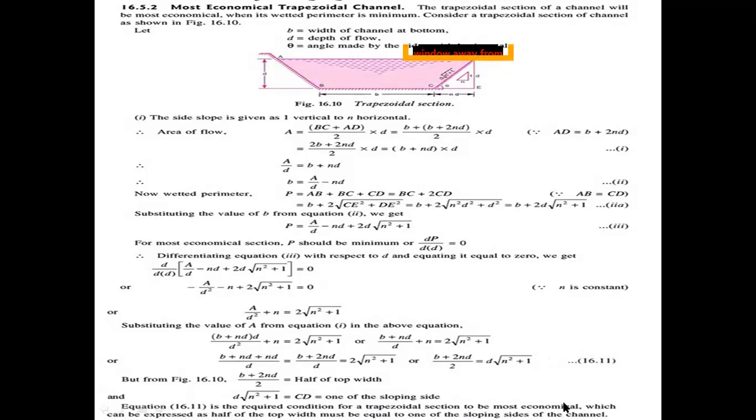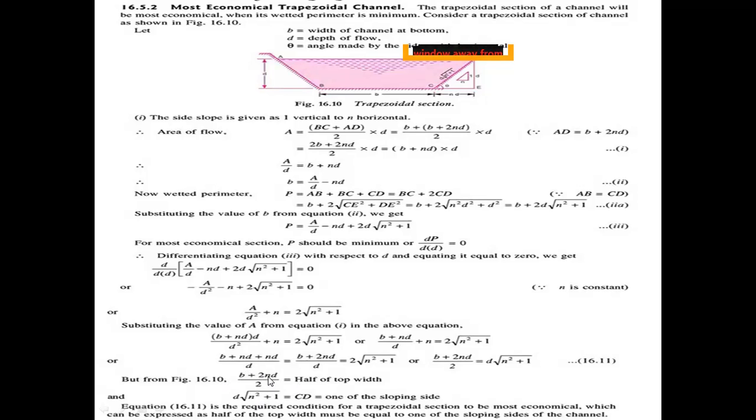Now for the most economical section, the rule is that half of the top width must be equal to one of the sloping sides of the channel. For that, we get the most economical section. In the construction of the most economical section, we are required to follow these rules to reduce the cost of construction, to stay within a low cost budget of the project.